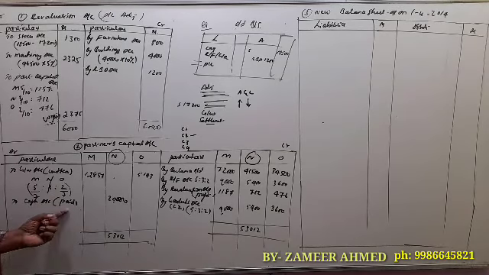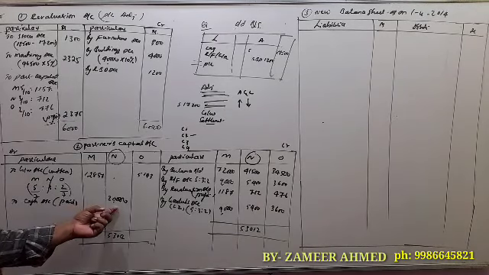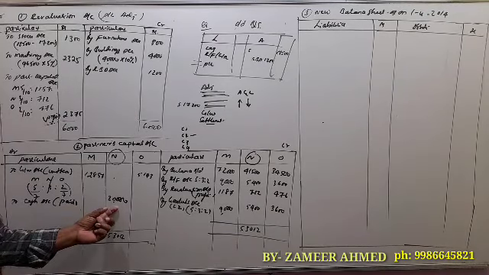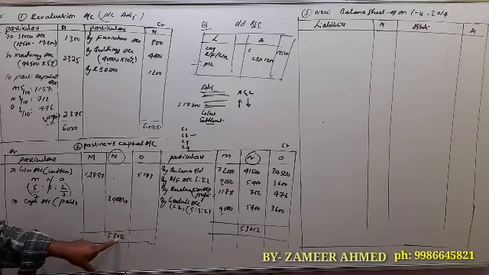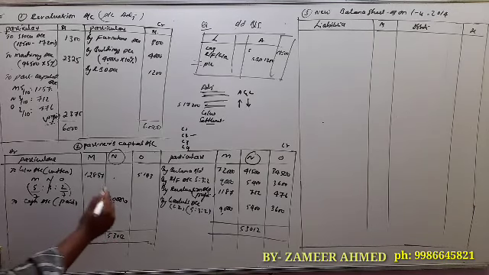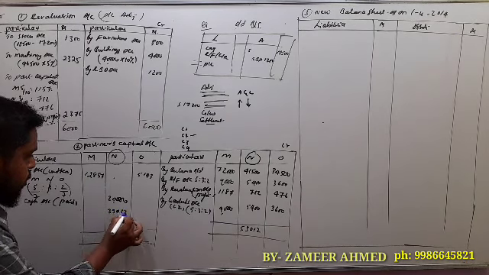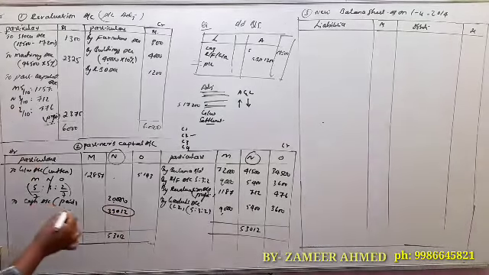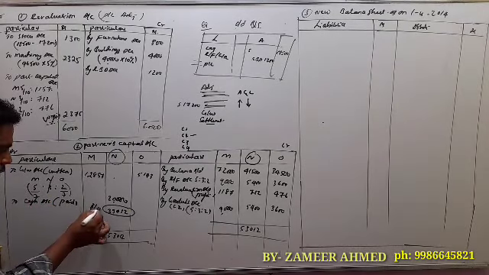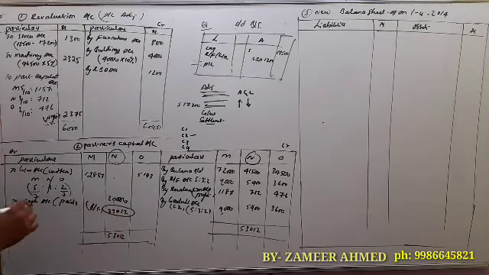So paid immediately 20,000 and the balance is transferred to his loan account. 53,012 minus 20,000, 33,012. So this is the answer here. See, this balancing figure, this remaining balance is transferred to his loan account.